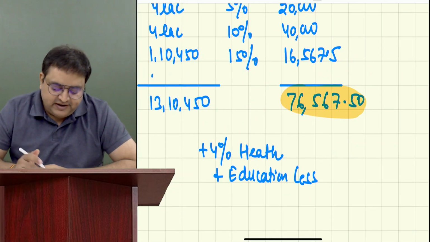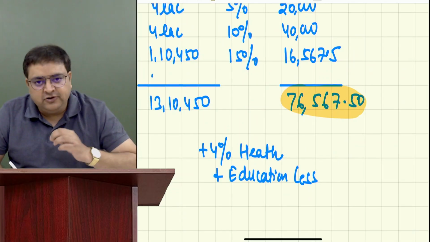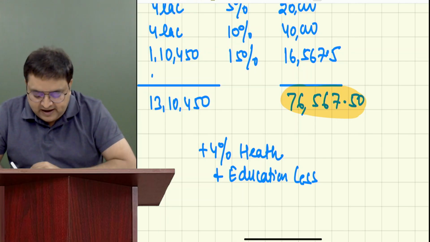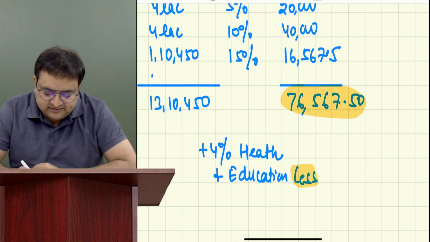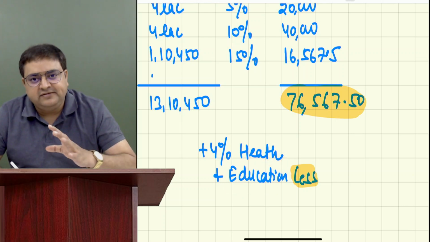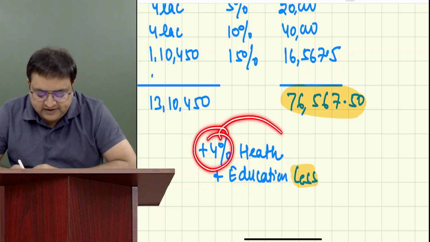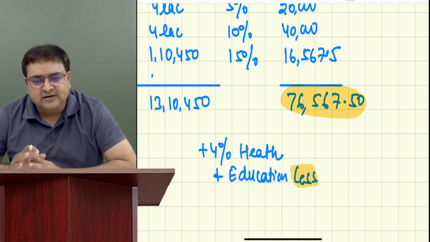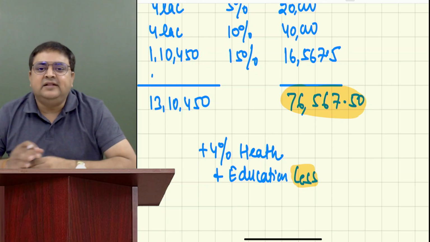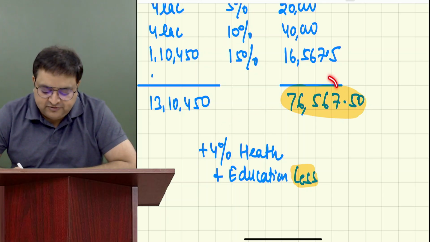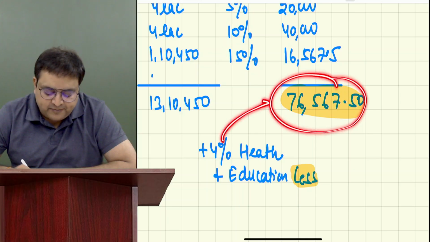So today, in your examination, you always have to add 4% and write just cess. The full name is health and education cess, but in your examination you have to write just 4% cess. In all the questions, subsequently, we'll be writing 4% cess. The examiner also understands it is health and education cess. It is always there. Whatever your tax, you have to add 4% extra.